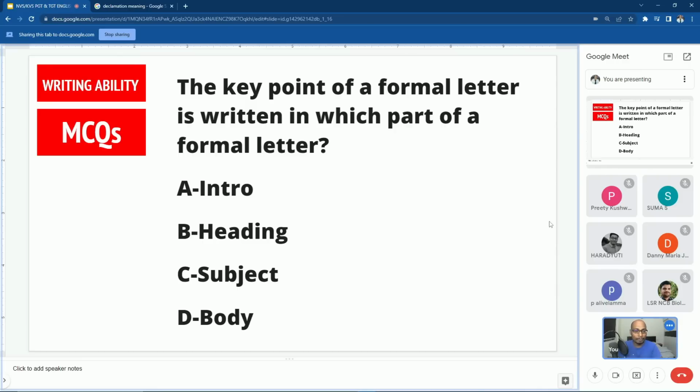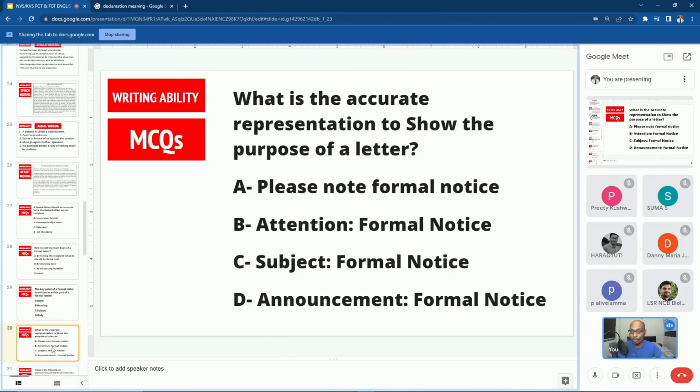Danny, am I audible? Yes, sir. Right. So these are the difficult or confusing types of questions which you are going to get in exams, so we have to prepare thoroughly. The key points in a formal letter are written in which part of the formal letter? It is in the body of the letter. Next question.